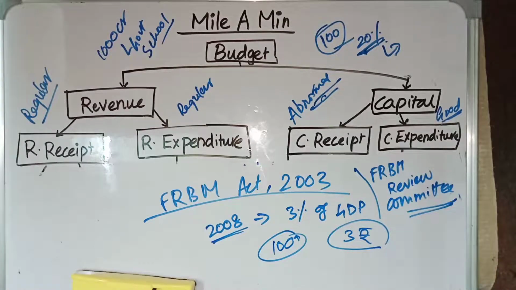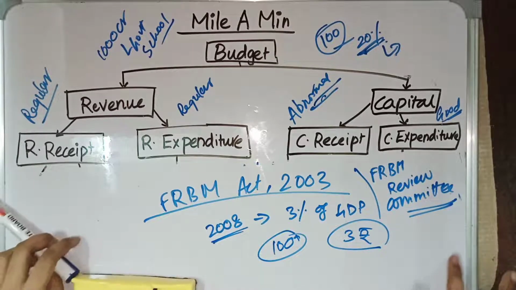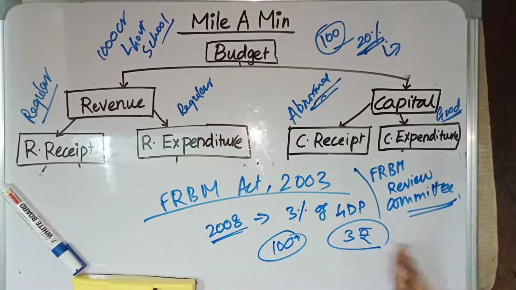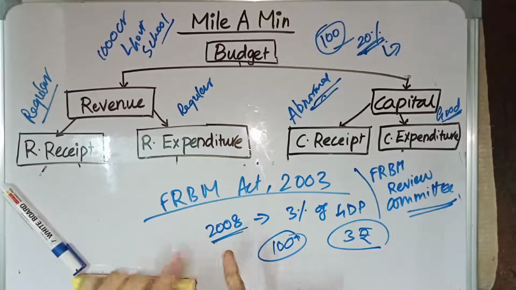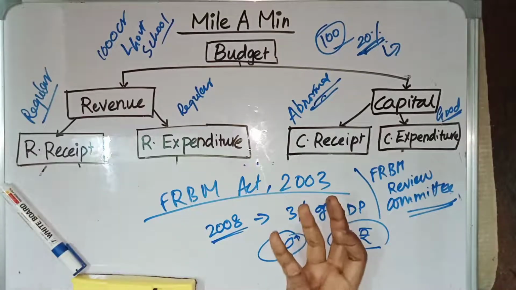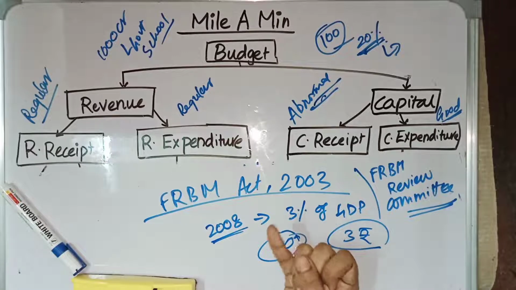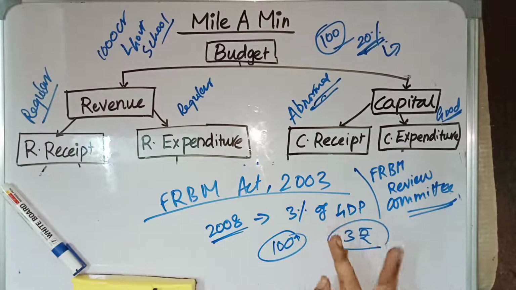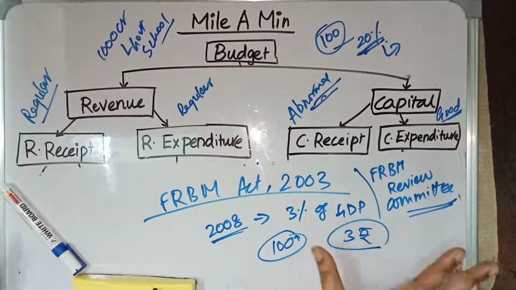This FRBM Review Committee is headed by N.K. Singh. It gave some ideas on how to achieve this target. It said to reduce the loans given to farmers, and it also suggested a thing called the escape clause. Escape clause can be introduced. So what is this escape clause?